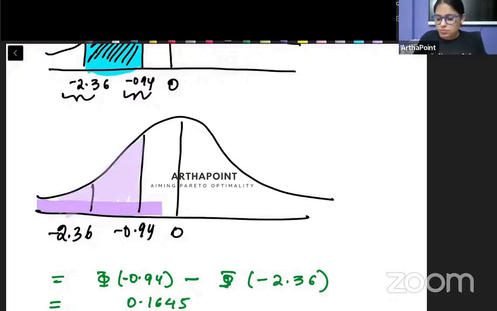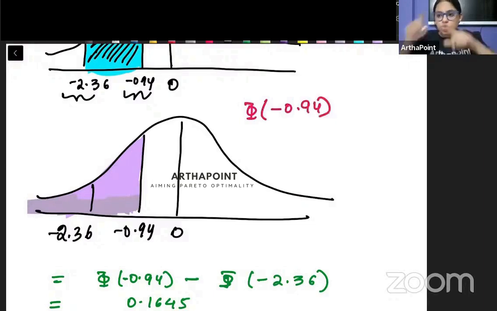I can call this the cumulative distribution till minus 0.94. So you go to the Z table, you find out where minus 0.94 is, and you find the corresponding probability. Minus, you find out this region.